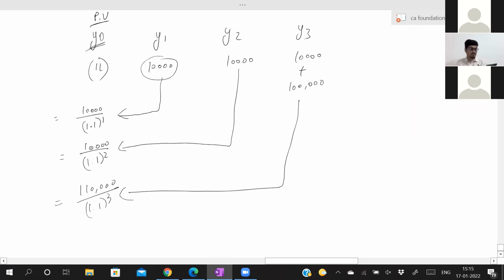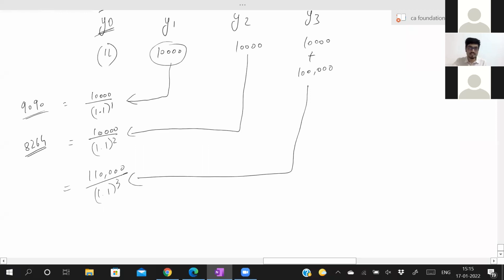10,000 divided by 1.1 is nothing but 9,090. Now 10,000 divided by 1.1 square is 8,264. The present value of this amount after 2 years is 8,264.